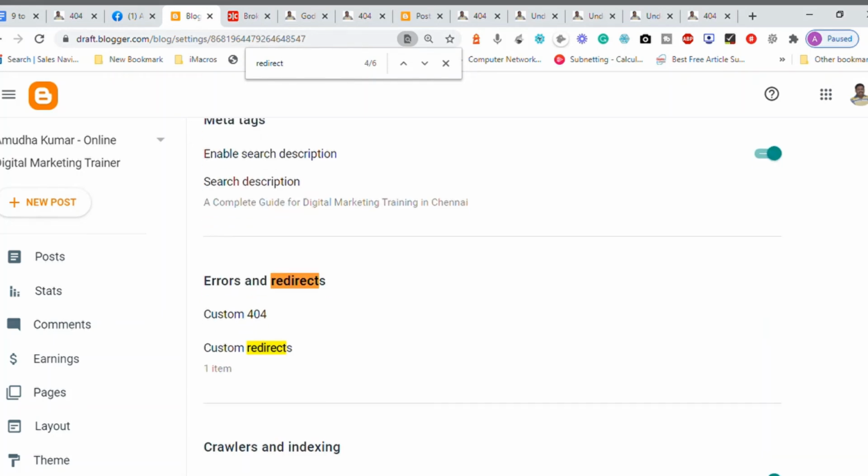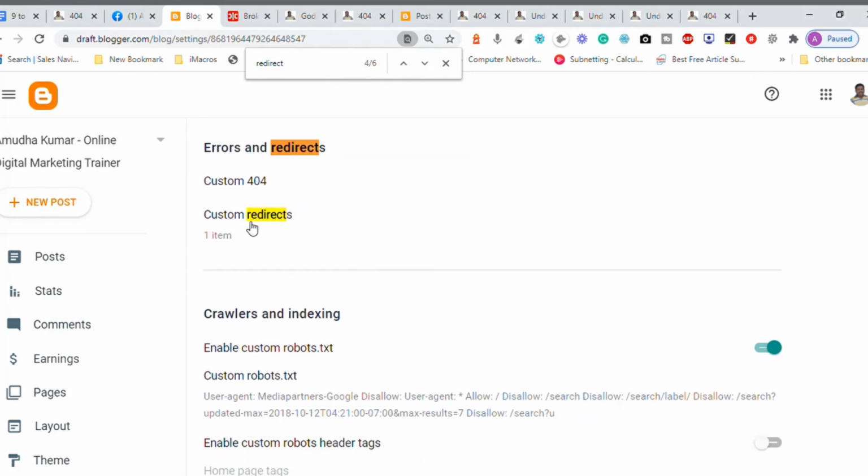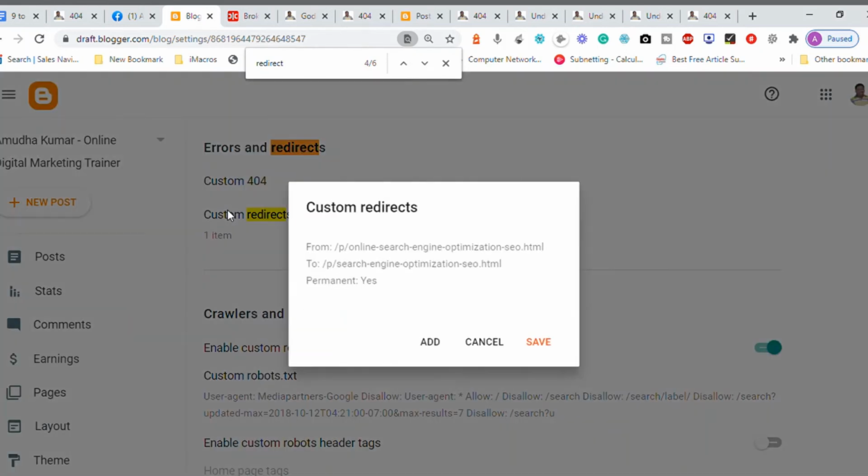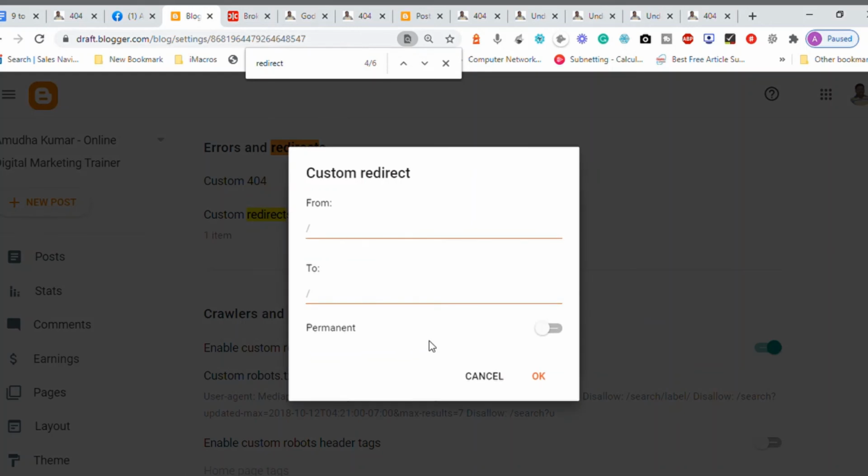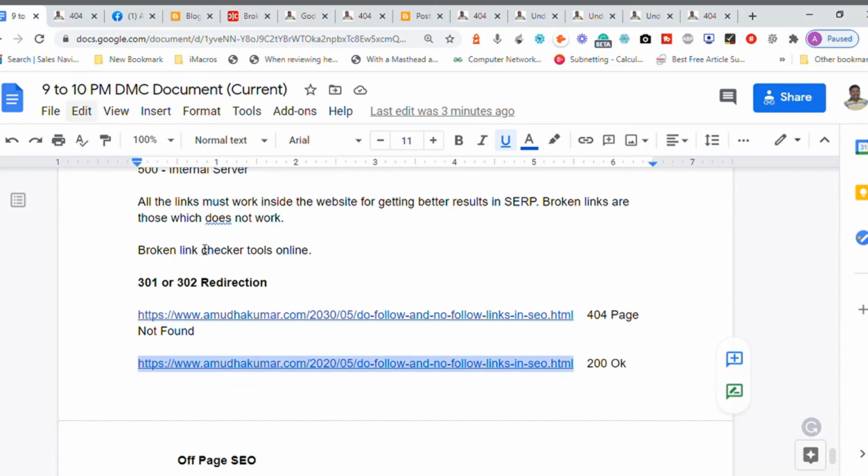So there is a section called errors and redirect here. I already have one custom domain redirection setup. I click on this one and add one more custom redirect, which means I first feed the URL which is not working, and next I feed the URL which is working. Remember, I am not supposed to enter my home page, amadkumar.com. I'm supposed to enter only the slug in the URL, which is the part coming after the domain name.